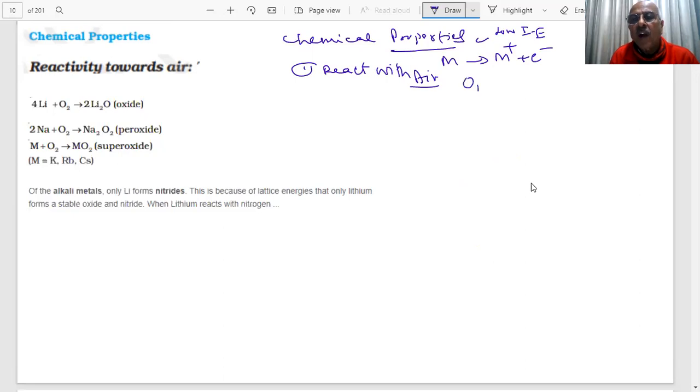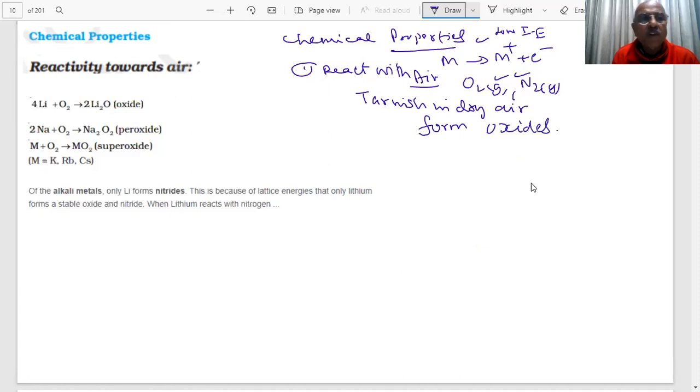What do you have in the air? You have oxygen gas, you have nitrogen gas in the air. So what will they form? They tarnish in dry air, students. So what will they form? Their oxides. For example, as you can see, lithium, if it reacts with the oxygen of the air, it will immediately form lithium oxide.